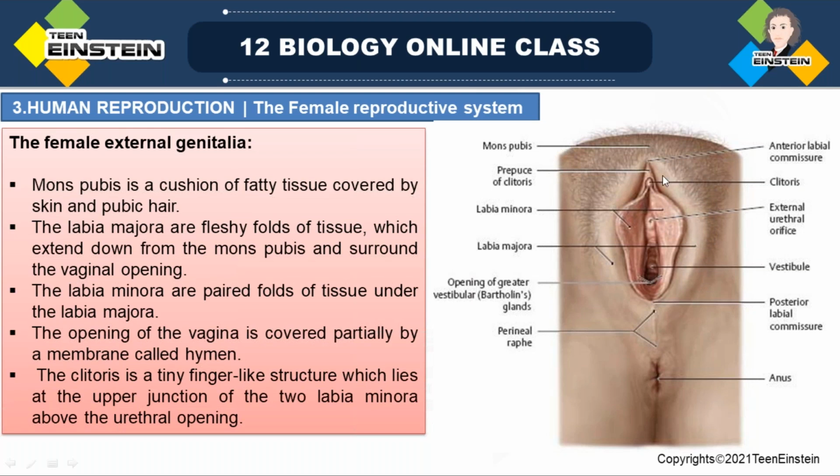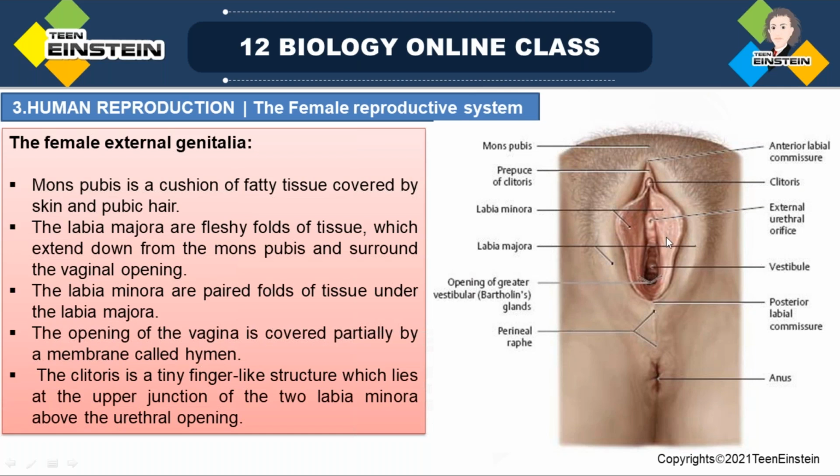The labia majora extends from the mons pubis and surrounds the opening of the vagina. This thick fleshy part surrounds the vaginal opening, starting from the mons pubis and surrounding the vagina.